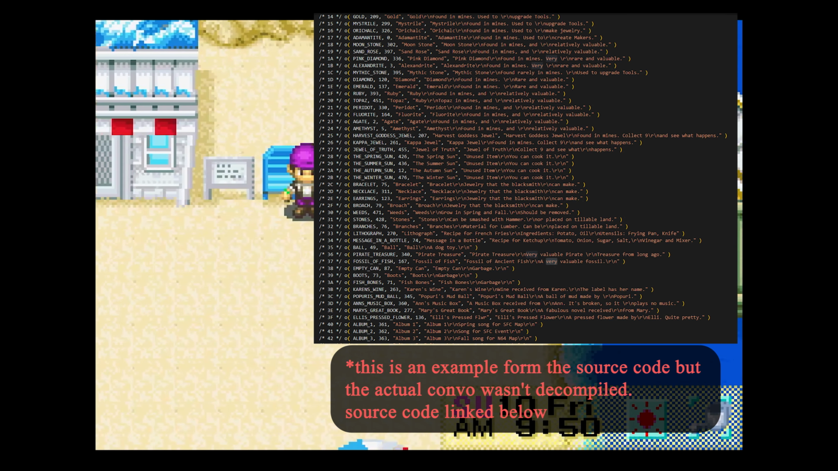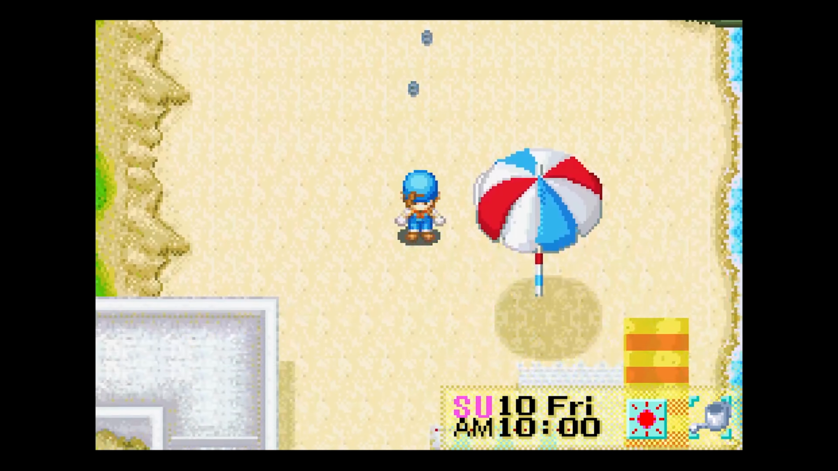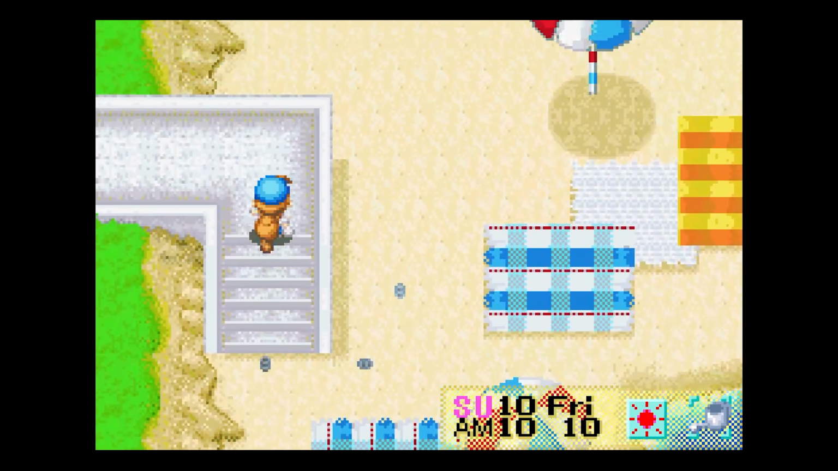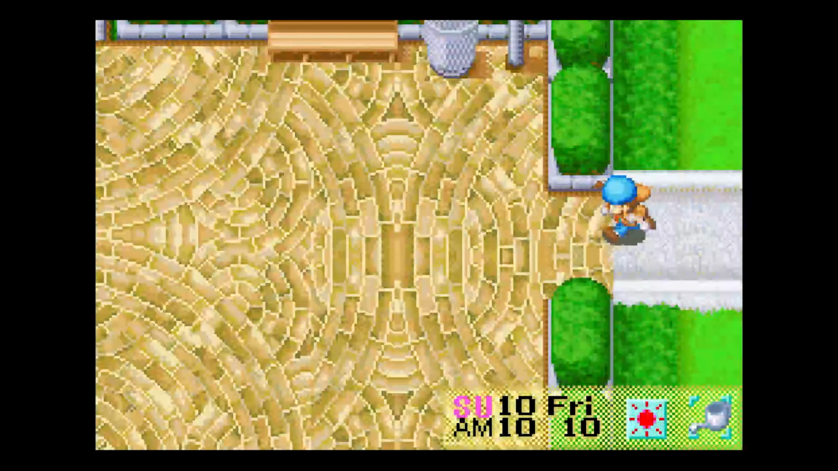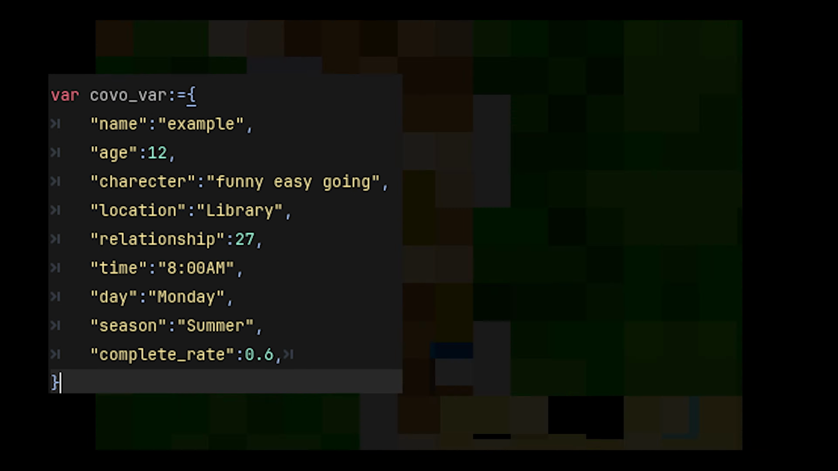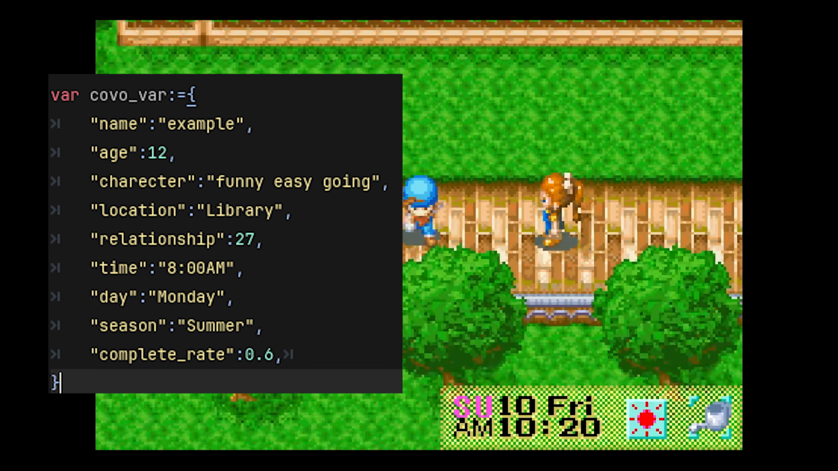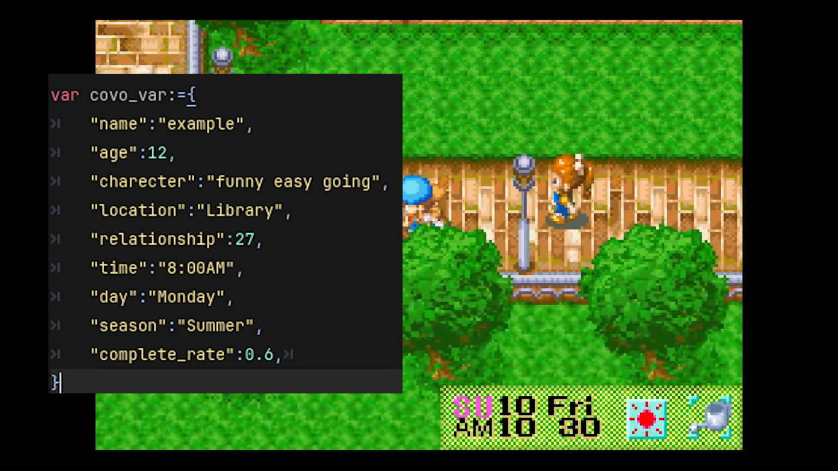But what if, instead of hard-coding the conversations, we generate them using AI? Hear me out. We give the NPC a guideline of what to say based on some variables. Those variables could be the relationship with the player, the time of the day or the day of the week, the season of the year, maybe how much we accomplished in the game, like the percentage of completion.